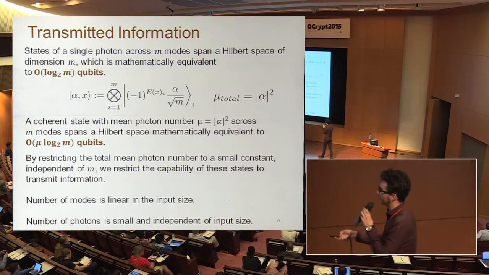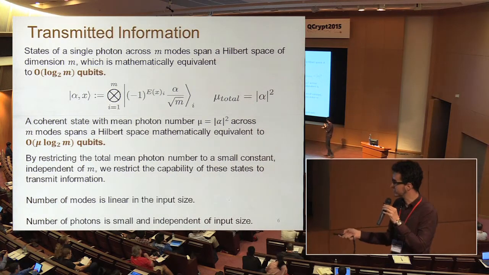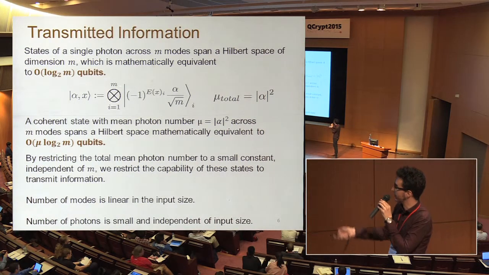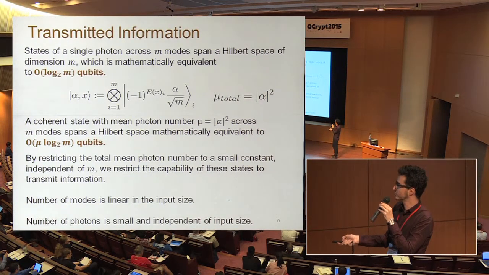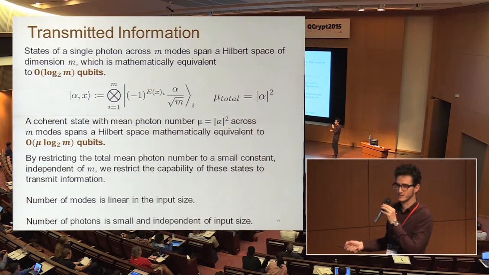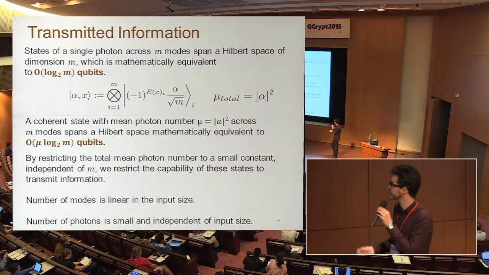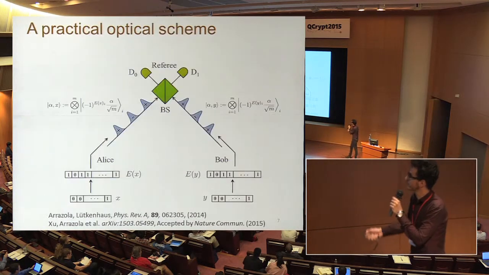What ends up happening as well is that we're using states in which the number of modes is linear in the input size, so m is linear in n, right? But the number of photons is small and independent of input size. It depends only on the error probability that we allow. So what does the protocol look like?